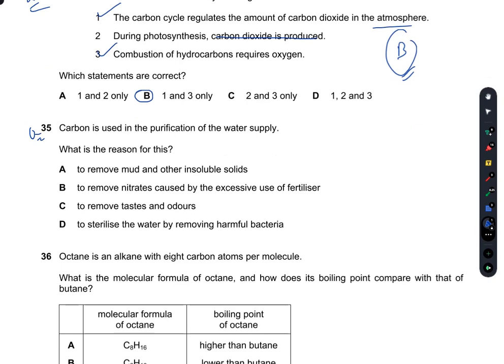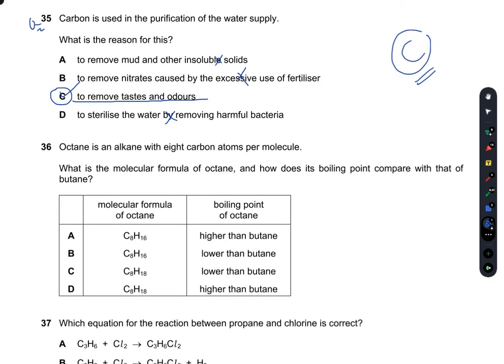What is the reason for this? To remove mud and other insoluble solids? No, this is not why carbon is used. To remove nitrates caused by excessive use of fertilizer? No. To remove taste and odors? Yes, that is the primary function why carbon is used in the purification supply. C is the right option. D is the function of clarification. So C is the right option for 35.